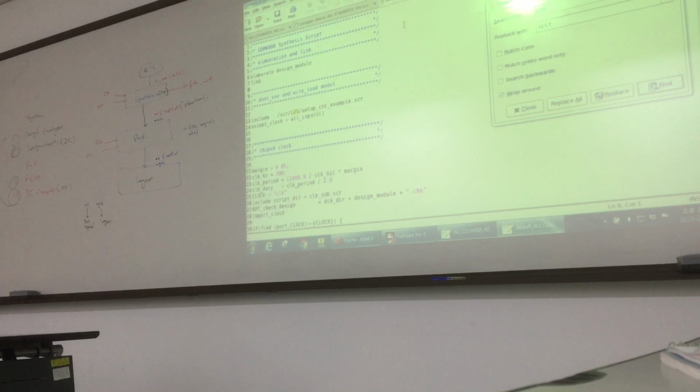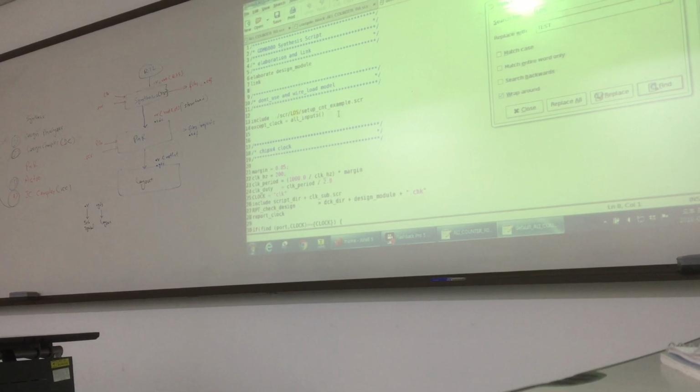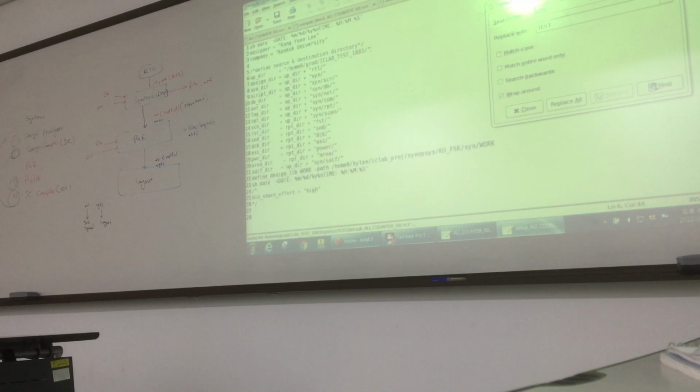Then if you see, this is the default script. So it also has script location. You see include, it is including the setup underscore count underscore example dot script. It is including this script file. So I change it with the new location. It is okay.